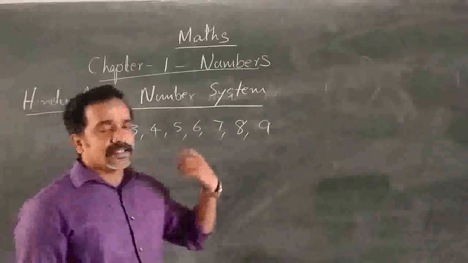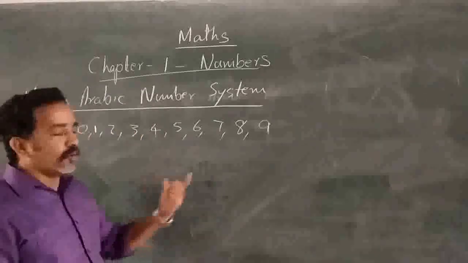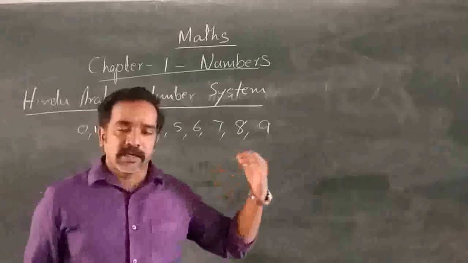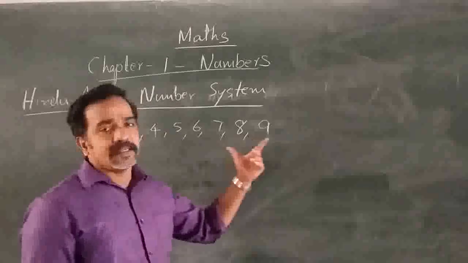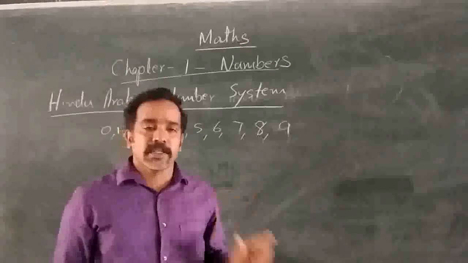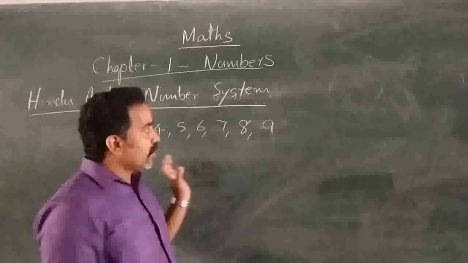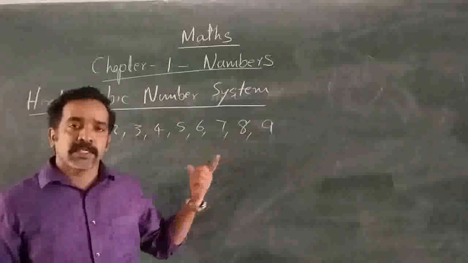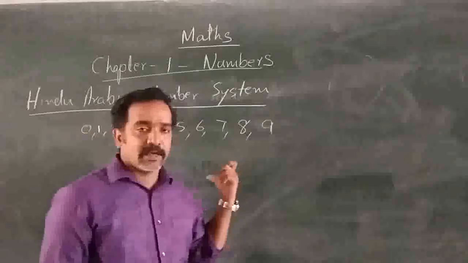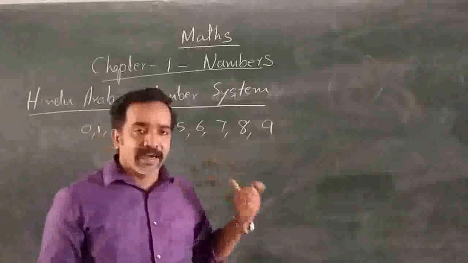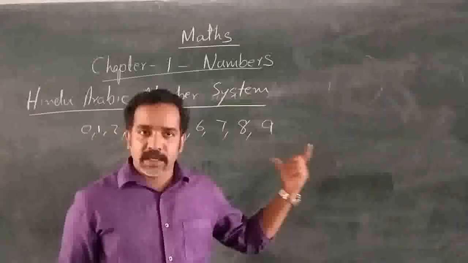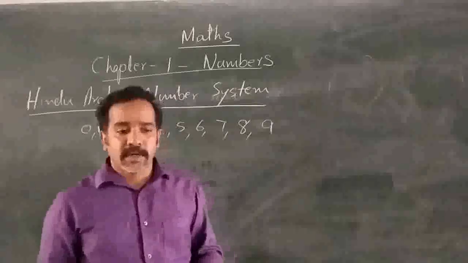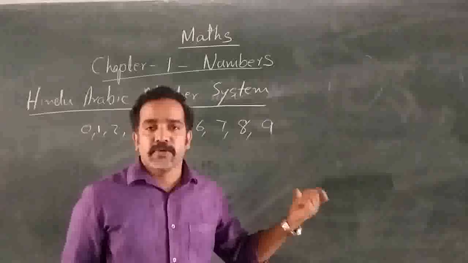Using these 10 symbols, it's a combination. In any repetition or any order, any number of times, we can combine these symbols to form any big or any small numbers. When you are representing that number using these symbols, that is called numeral, which we already discussed. And when you are reading that number or writing that number using number names, it is called numeration.